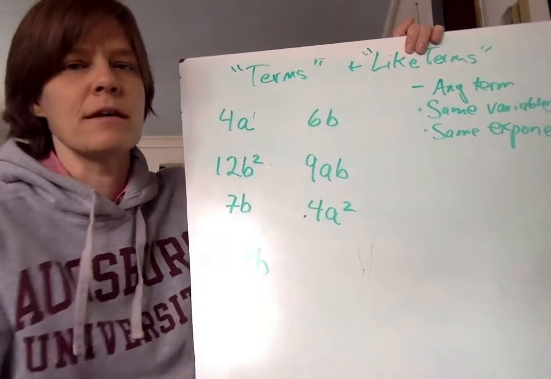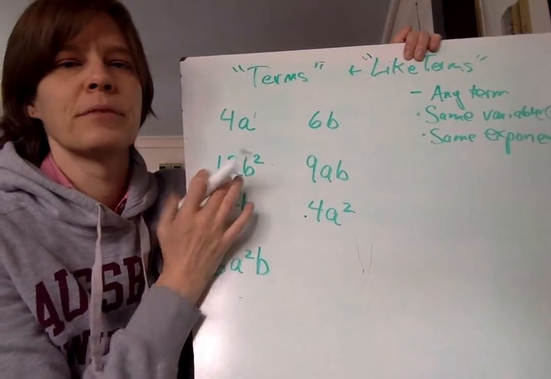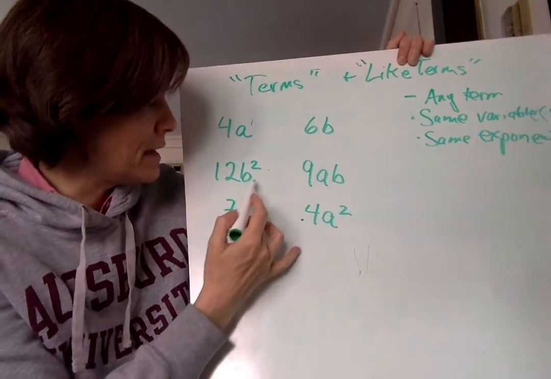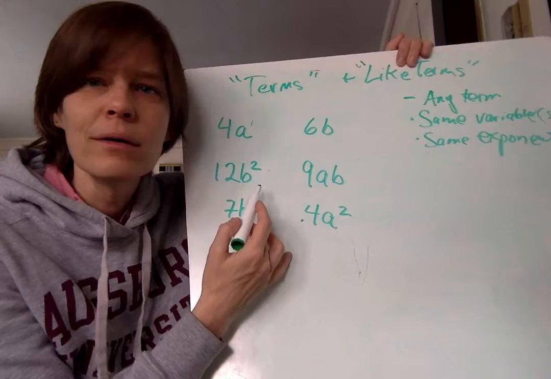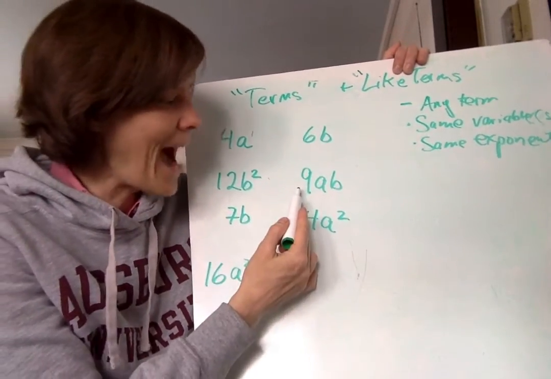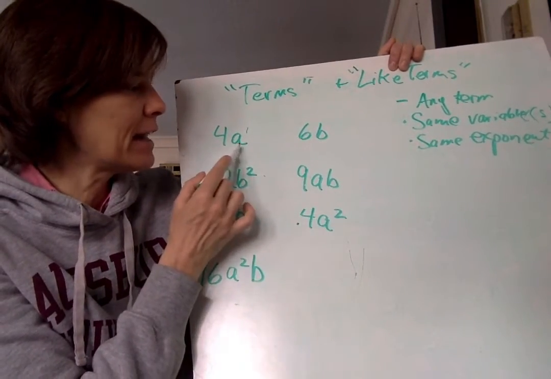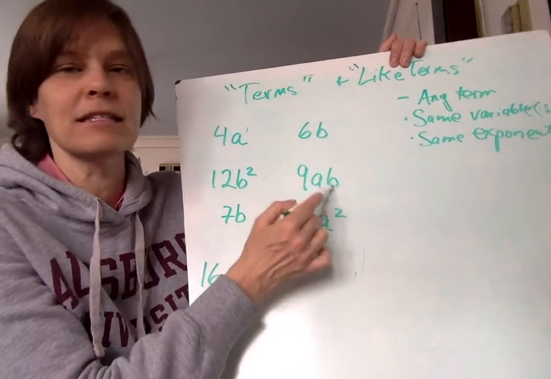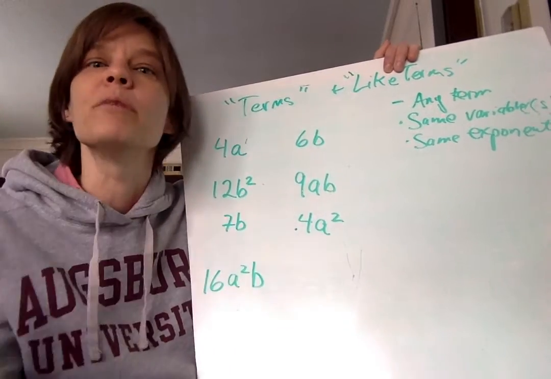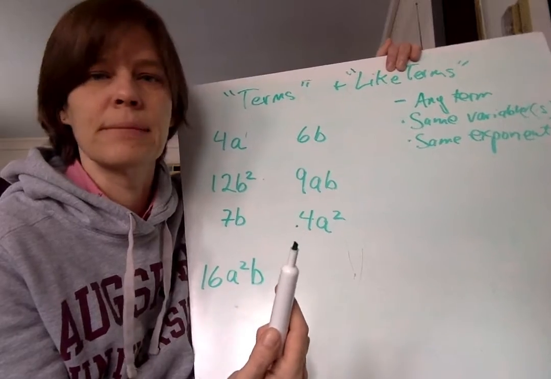Let's look at 6b. We already know these aren't like terms. Is this a like term? 6b and 12b squared. Well, it's got a b, but it's squared. So no, it's not a like term. Nope. 6b and 9ab. Well, the same conflict we had over here of that, yes, it has an a, but it also has a b. Here, yes, it has a b, but it also has an a. So they're not like terms. We can do the same little test. What if b was 1? You would have 6 and 9a. Those are not the same.